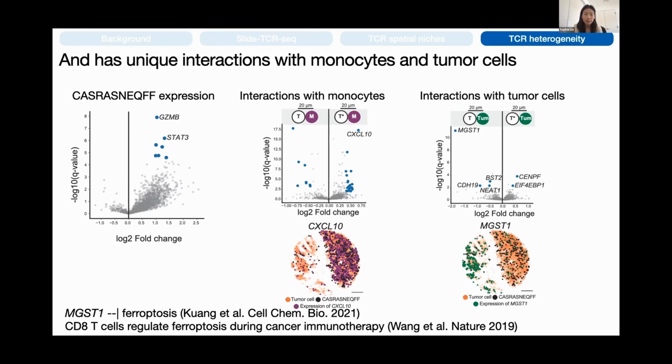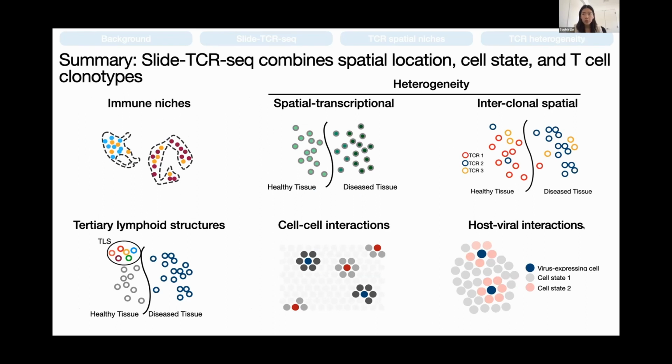And so I've talked to you about how slide TCR-seq can look at immune niches and look at immune cell heterogeneity in tissues. And we're now working on extending this sort of study to include B-cell receptors and also look at host viral interactions. One thing that I'm particularly excited about is we've started applying this tool to study T-cell changes in the thymus over aging, because thymic involution is really fascinating. So hopefully I'll be invited back next year to share some of those results.